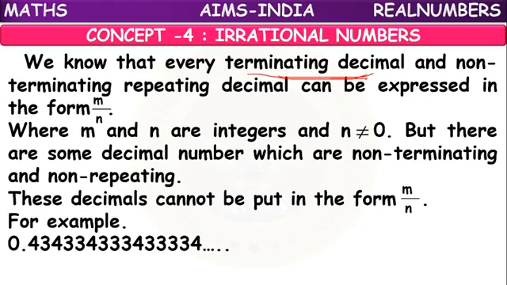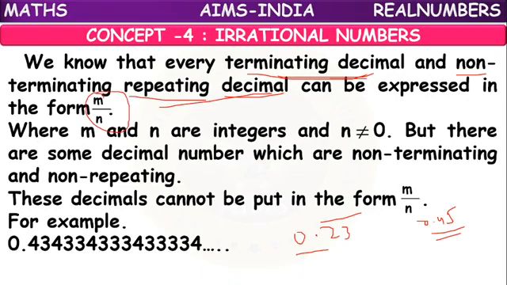Every terminating decimal or non-terminating repeating decimal, like 0.23 bar, which is non-terminating repeating, or 0.45, which is terminating, can be expressed in the form of m by n.